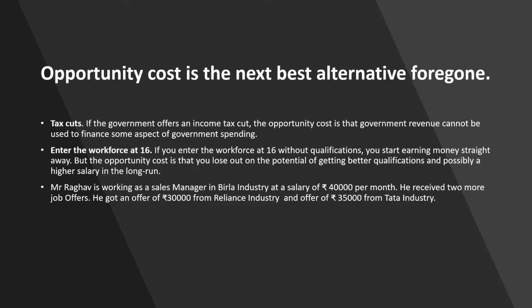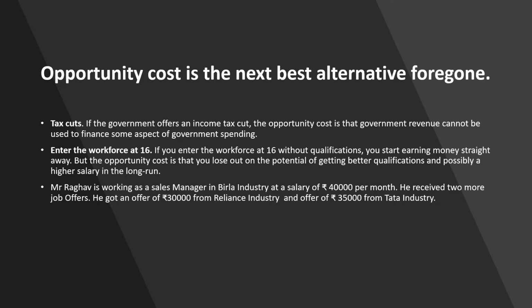So, according to the nation, we have various examples like tax cuts. If the government offers an income tax cut, the opportunity cost is that government revenue cannot be used to finance some aspect of government spending. Same way for the cost of war. If the government spends 870 billion on war, it is 870 billion they cannot spend on education, health care, cutting taxes or reducing the budget deficit.